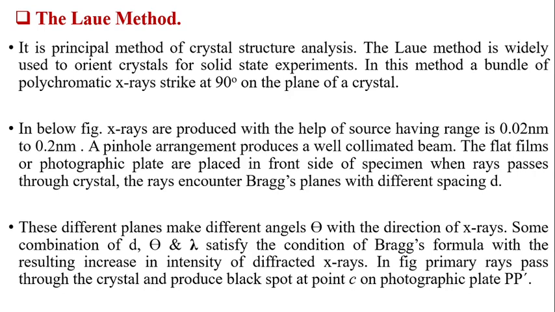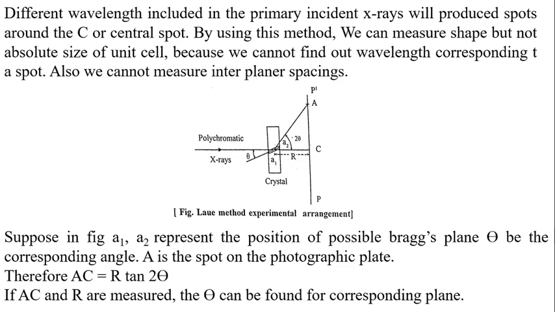diffracted X-rays. In the figure, the primary rays pass through the crystal and produce a black spot at point C on the photographic plate PP'. Different wavelengths included in the primary incident X-rays will produce spots around C, the central spot. By using this method, we can measure the shape but not the size of the unit cell, because we cannot find out the wavelength corresponding to a spot. Also, we cannot measure interplanar spacing.